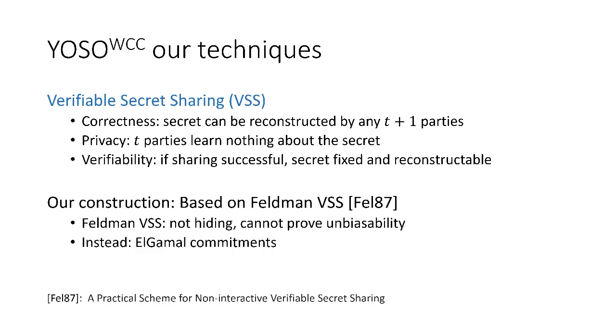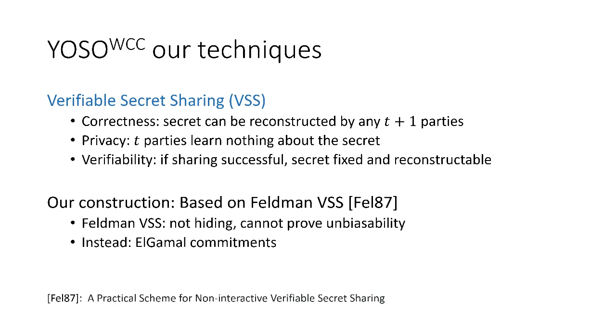To remove these assumptions in our second construction, we will utilize not the publicly verifiable secret sharing, but a traditional verifiable secret sharing, which is exactly the same, except that we do not have public verifiability anymore. So our verifiability property now is that if the sharing was successful, the secret is fixed and reconstructible.